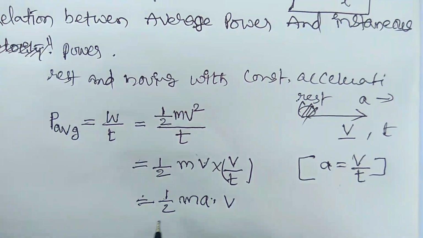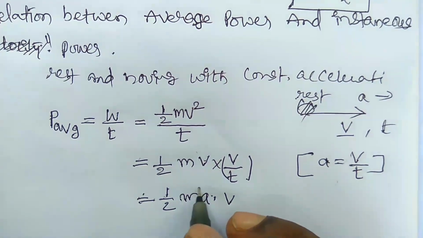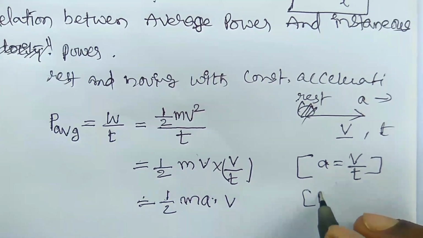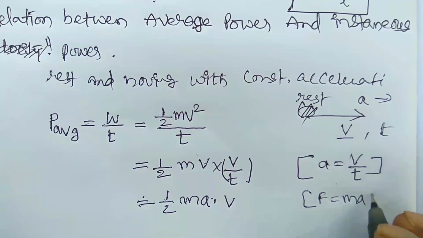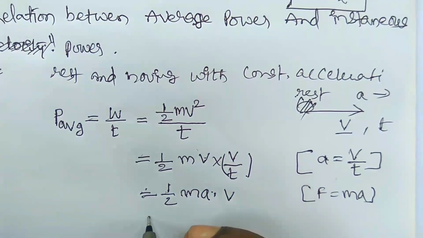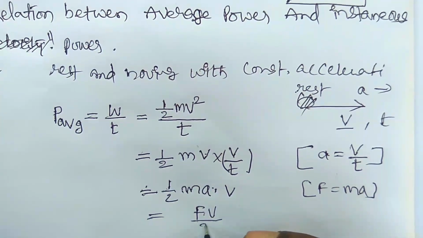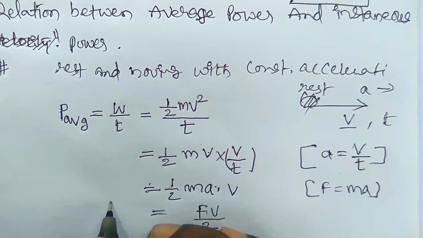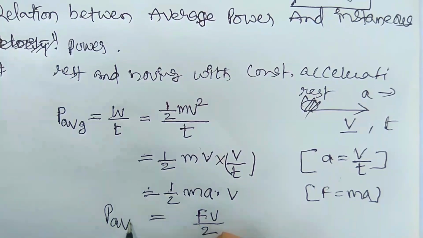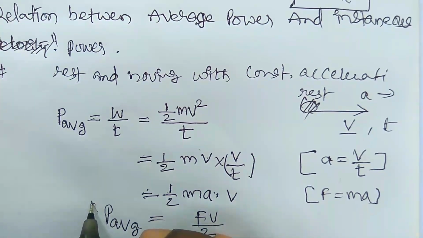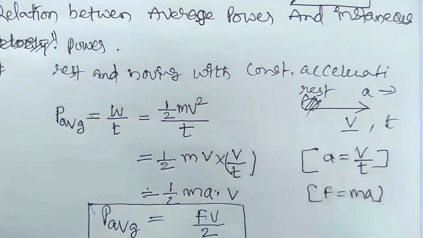So here ma is equal to f, from f is equal to ma. Therefore it is equal to f dot v by 2. So this is the average power. So average power is equal to fv by 2.